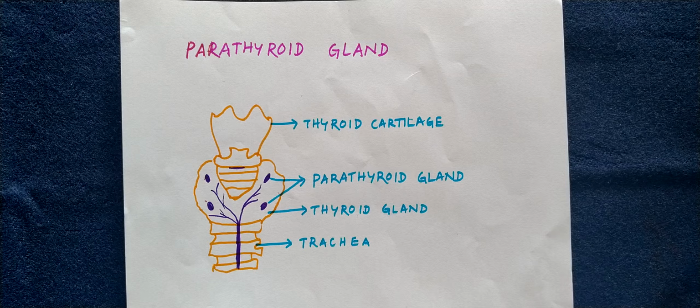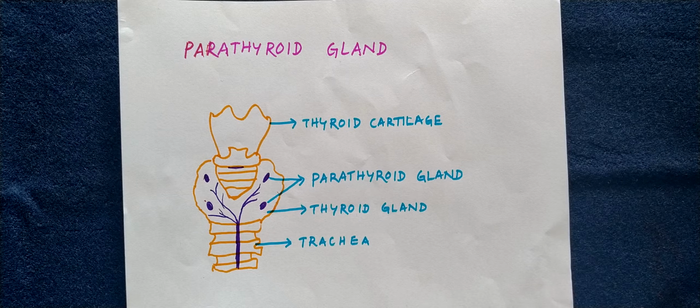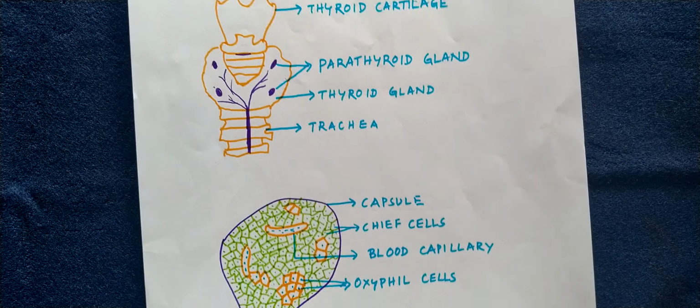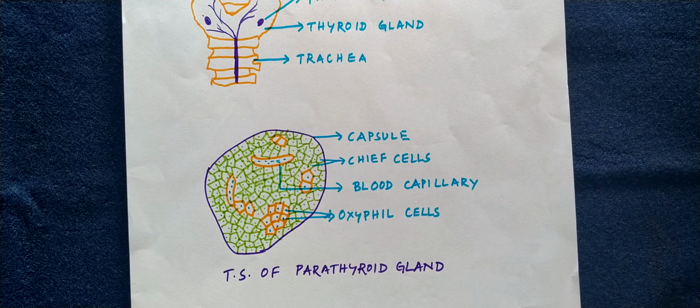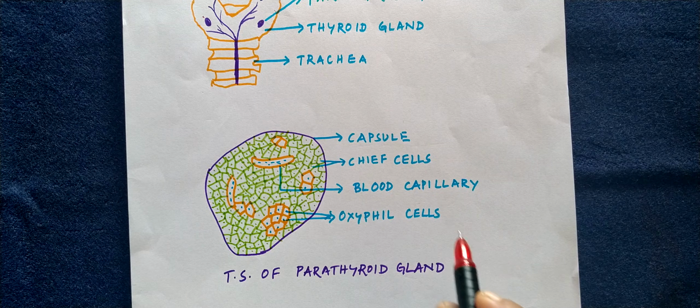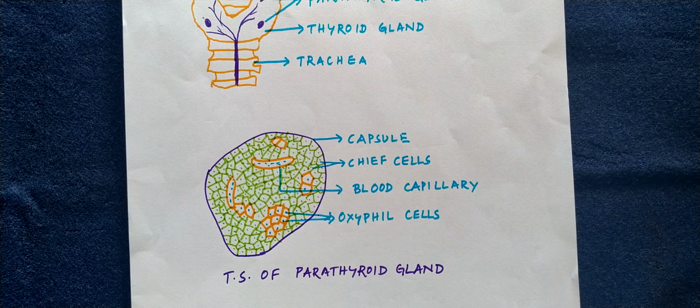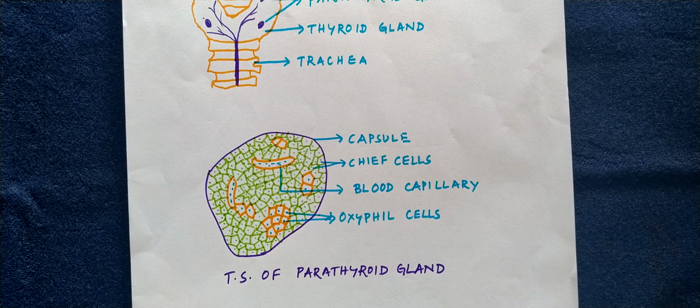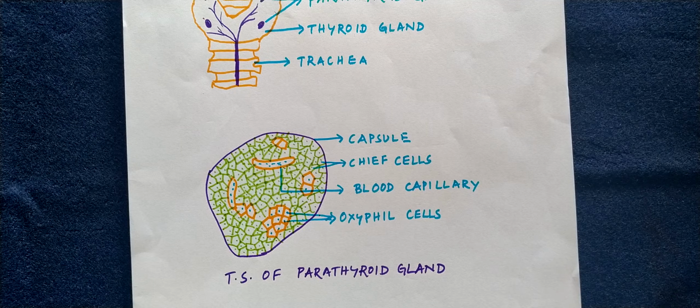The cells of parathyroids are arranged in a compact mass and are of 2 types: small chief cells and large oxyphil cells. The cells are enclosed by a delicate connective tissue capsule.